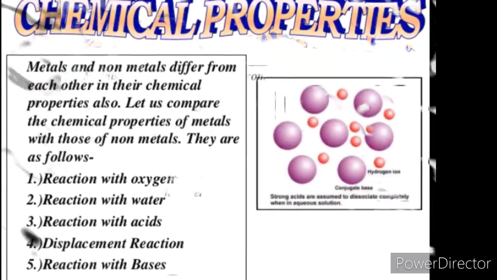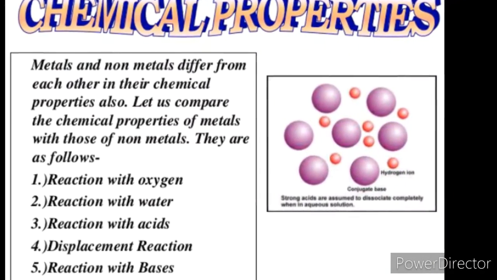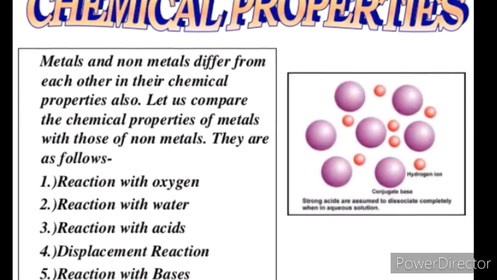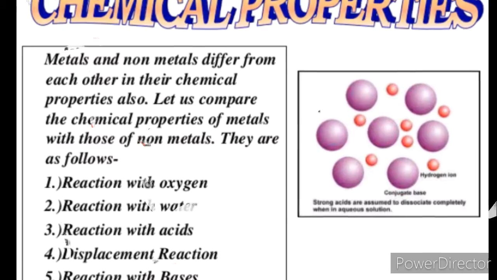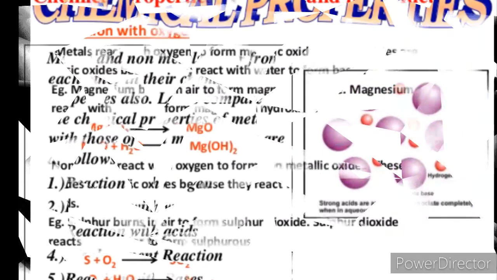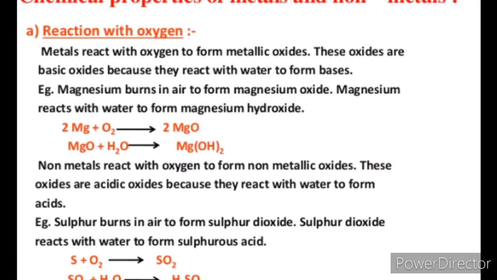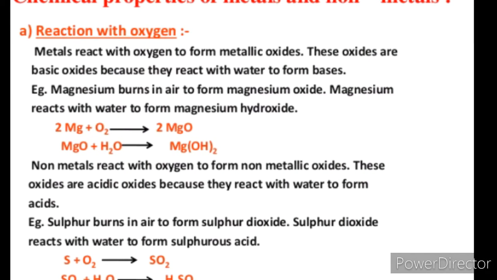Metals react with oxygen to form metallic oxides. These oxides are basic oxides because they react with water to form bases. Non-metals react with oxygen to form non-metallic oxides. These oxides are acidic because they react with water to form acids.